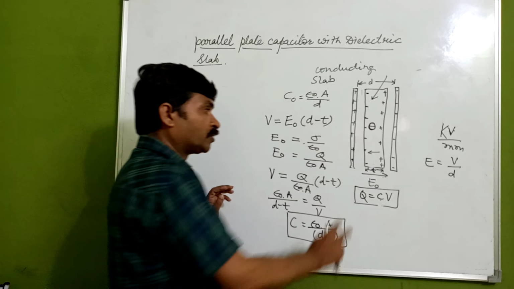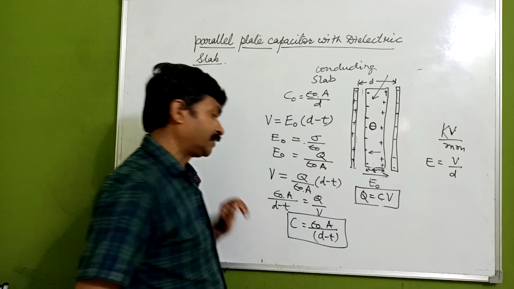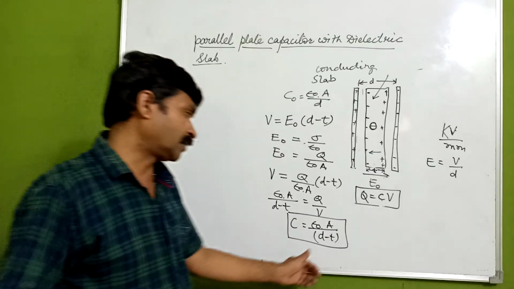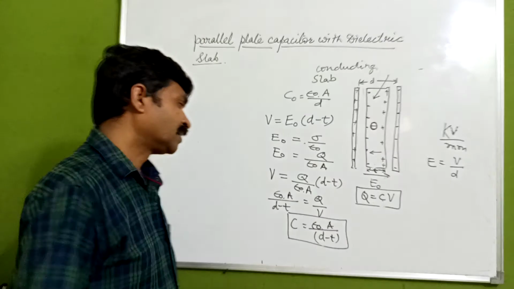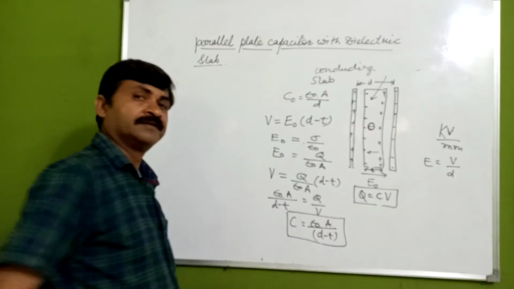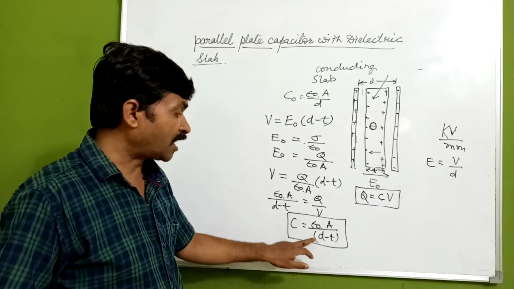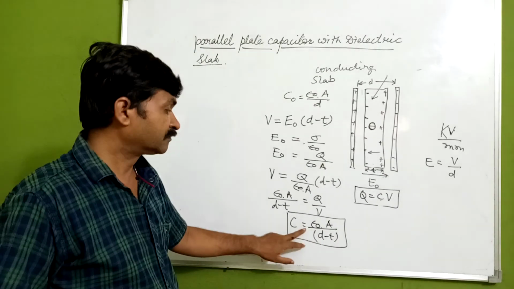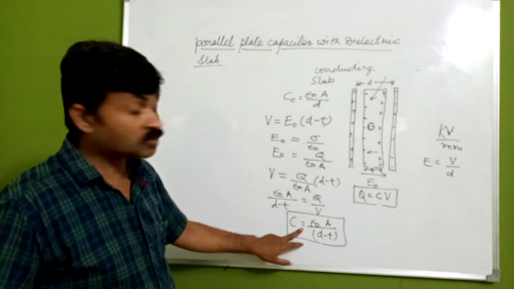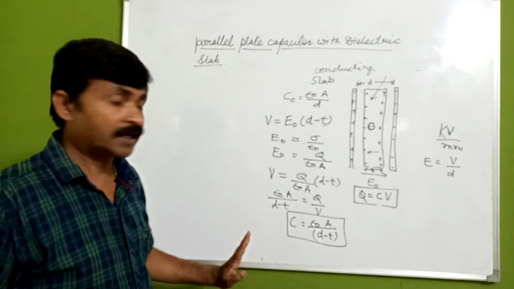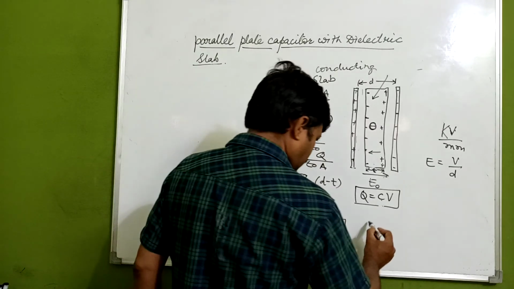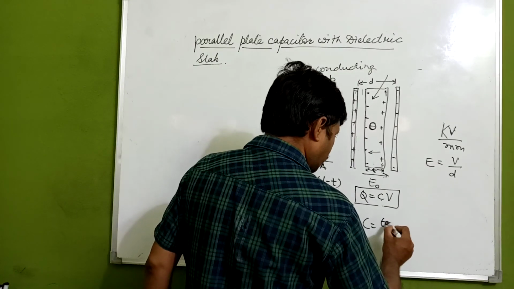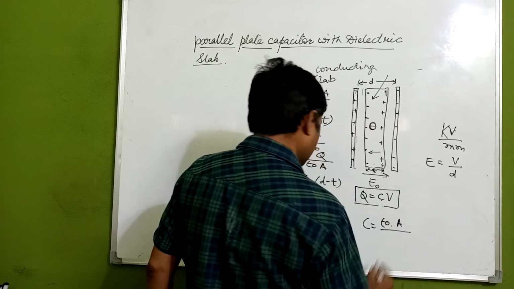It means if we introduce a conducting slab of thickness T inside it, it is going to reduce the capacitance.